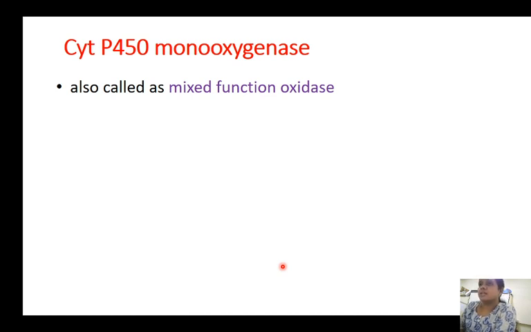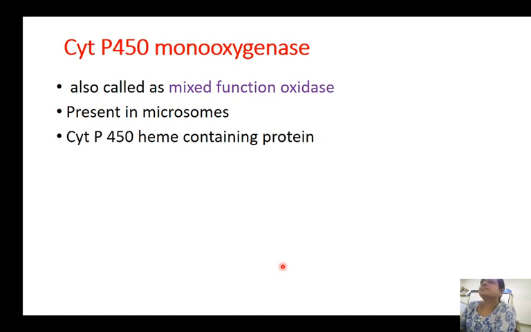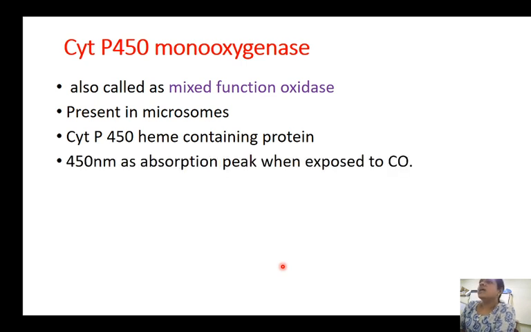Now, one more important mechanism of oxidation that happens in the body is mediated by the cytochrome P450 monooxygenase enzyme. It is also called mixed function oxidase. It is present in microsomes, that is the endoplasmic reticulum. Cytochrome P450 is a heme-containing protein. It has heme as a prosthetic group. Now, what is this number 450? This 450 is its absorption peak when it is exposed to carbon monoxide.